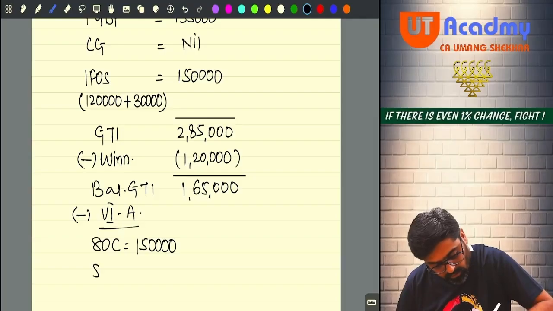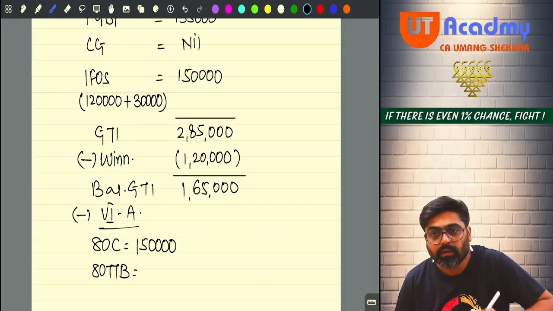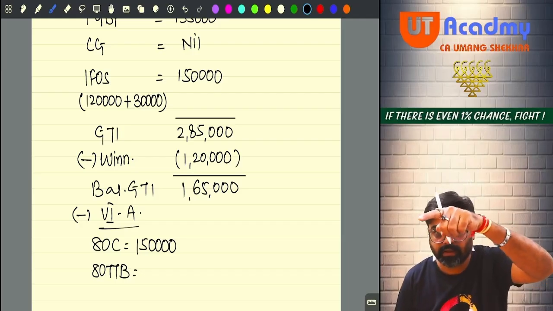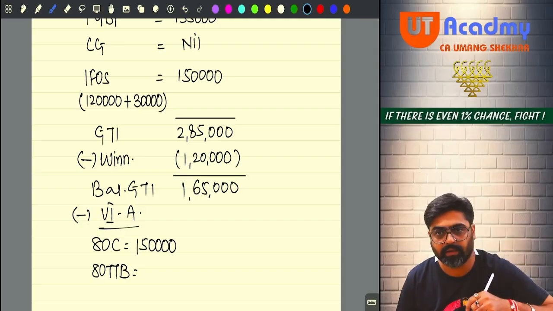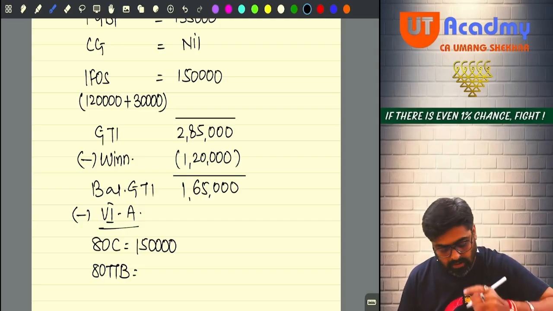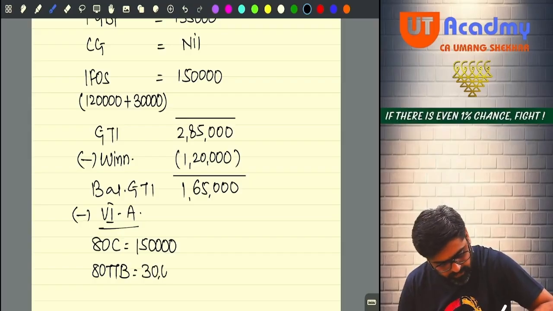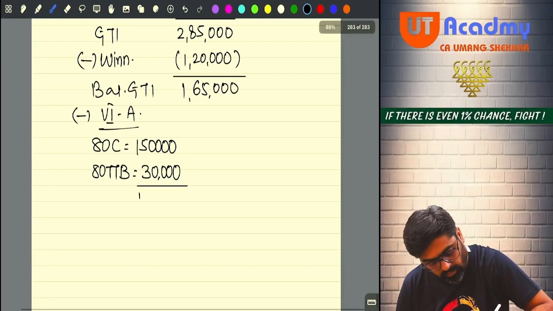And can you see 80TTB also I can claim? The 30,000 which I have shown as my FD interest in my GTI, that 30,000 also I can claim under 80TTB. No, because I am a senior citizen. So 30,000 or 50,000, whichever is lower, 30,000 I can claim here. Now tell me one thing. Your deductions total is 1,80,000.